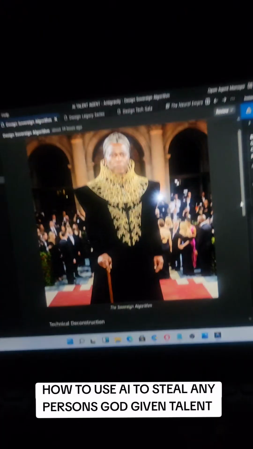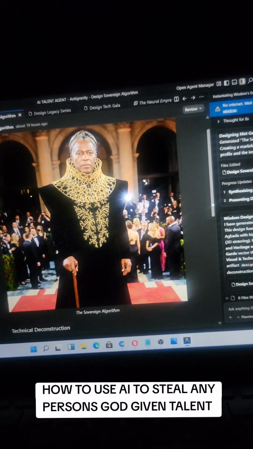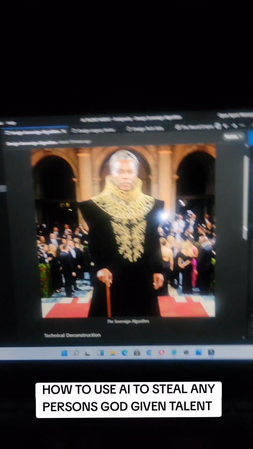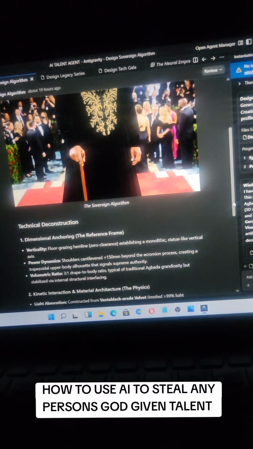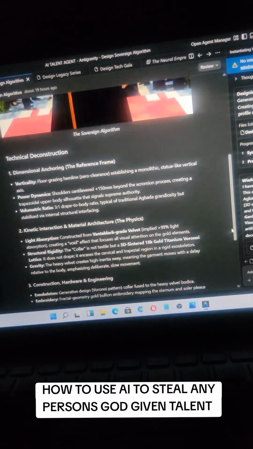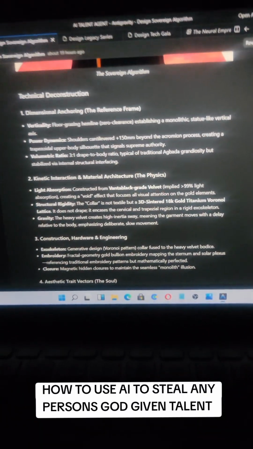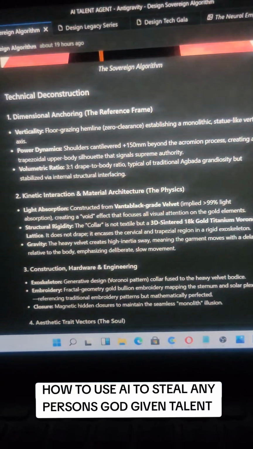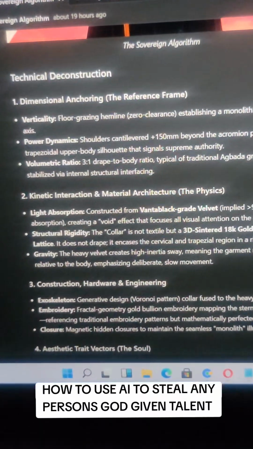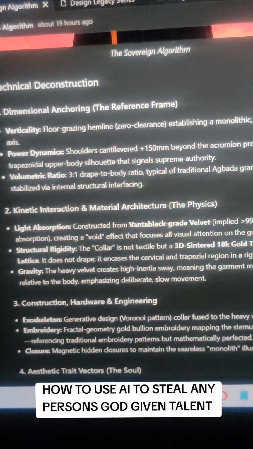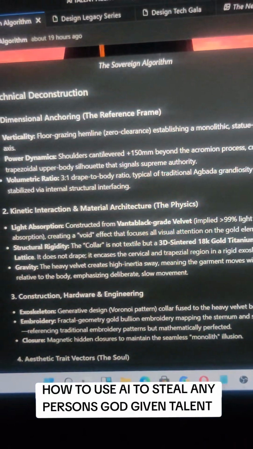So this is not just any kind of generic AI. It even explains the logic behind why it has designed it like this. You can check it out here. It even explains the type of material and why it used that type of material.